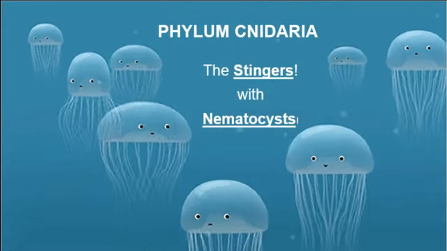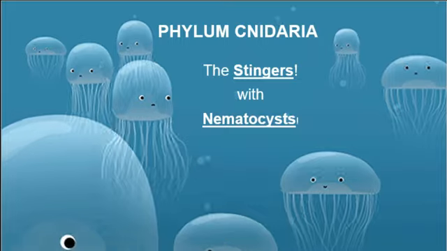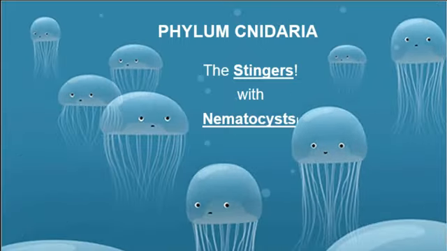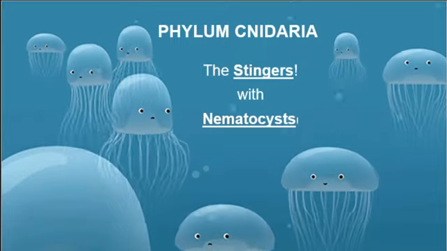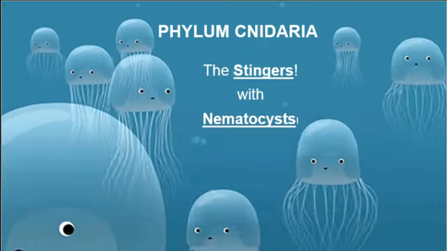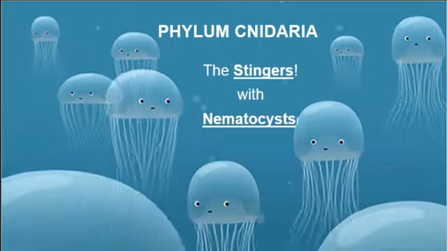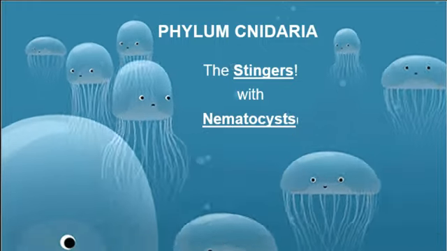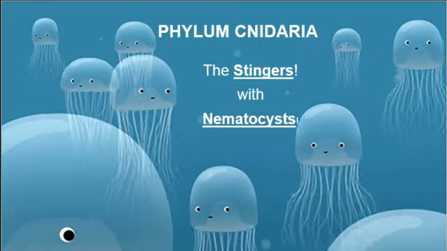All right, we're going to move on to something called phylum Cnidaria, however you want to pronounce it, right here. These are called the stingers. I have the underlined. Does that mean you have to fill in that blank? Yeah. Okay, the stingers, they have something called nematocysts. We'll cover that in quite a bit of detail here. A nematocyst is the way that they sting you.